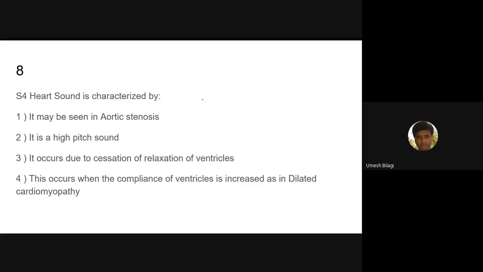So normally S2 has got two components, A2 and P2. During inspiration, splitting is heard.